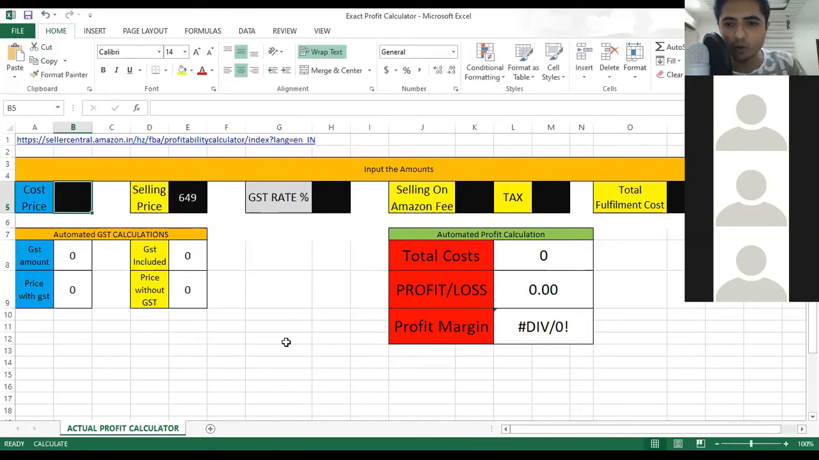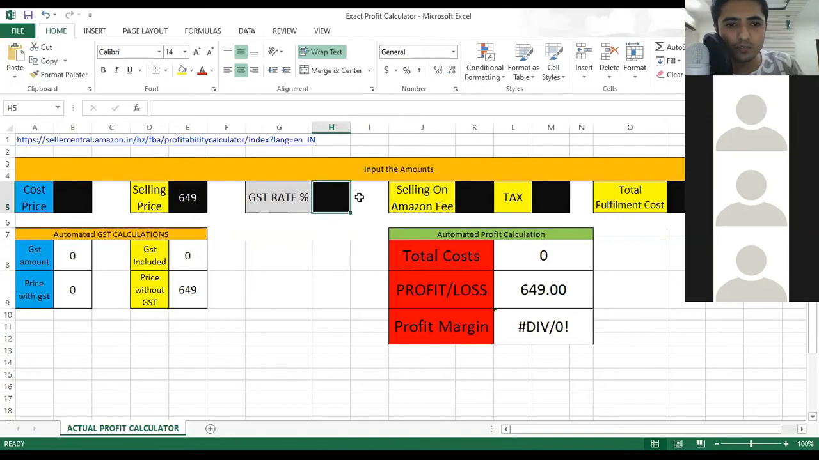Okay guys, I hope you are able to look at the calculator right now. Please tell me if you are able to see the calculator right now. Just type yes, a few of you. Okay. Thank you guys.